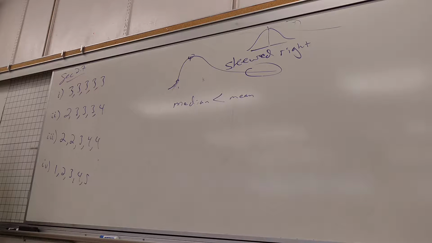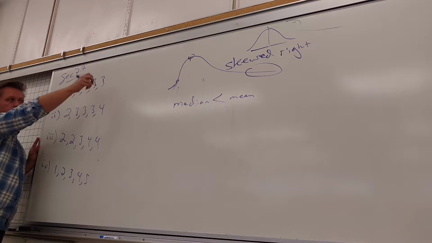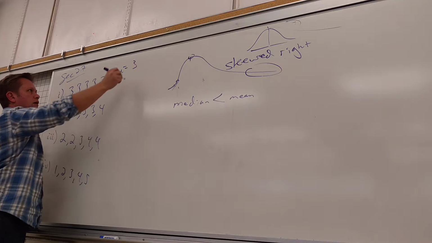So I have up here 4 sets of data, right? So let me ask you, what's the mean of each one? 3. All of them have the same mean. Because look here, that's obviously 3, right? Let's say this is a little tiny population. So the mean there is 3.